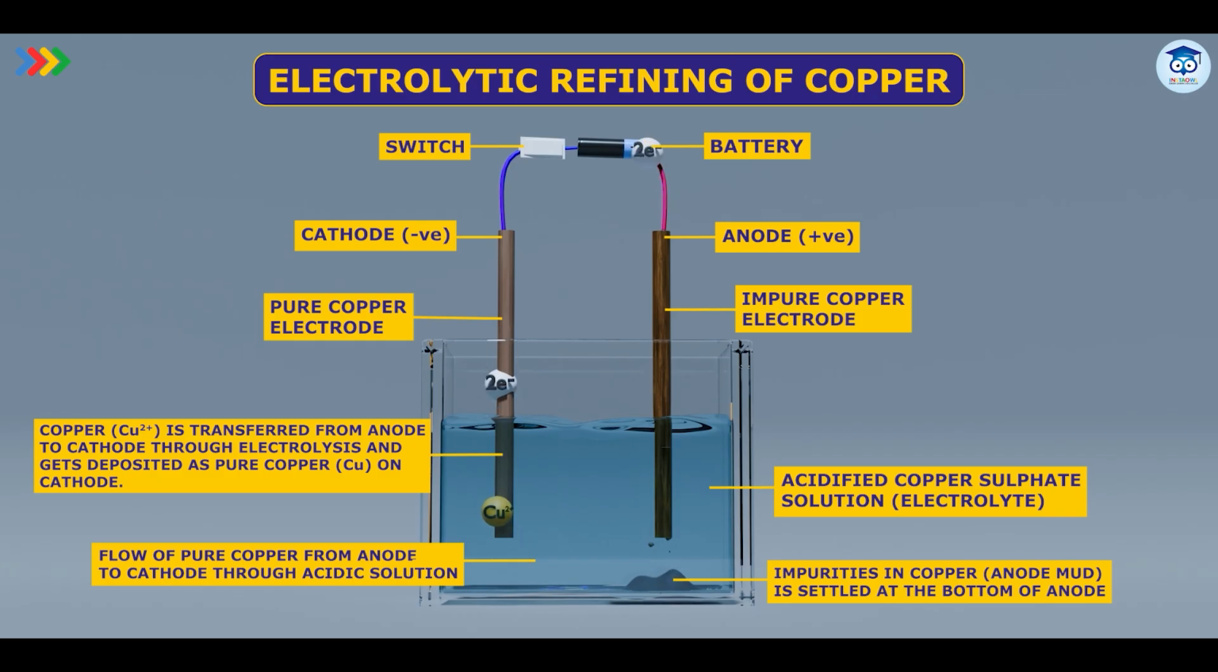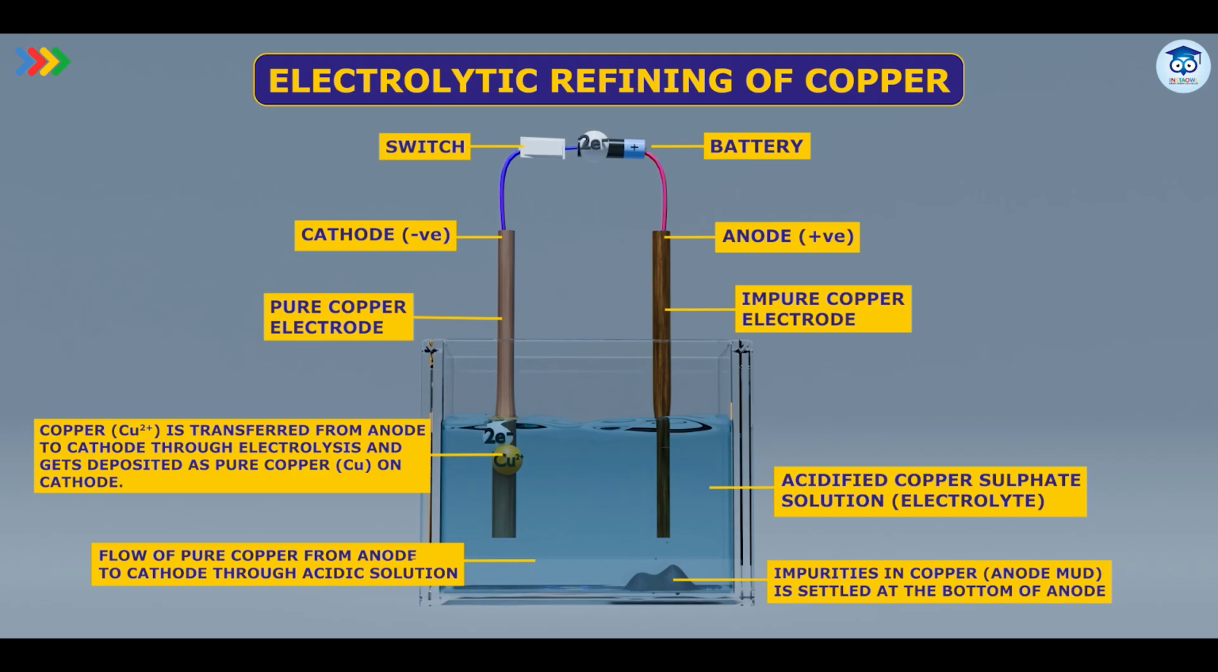Suppose 5 Cu2+ ions have come from the anode into the salt solution. So the same number of Cu2+ ions from the electrolyte will move and get attracted to the cathode, which is negatively charged. Those 5 Cu2+ ions from the electrolyte will go to the cathode and over there they are reduced. So they gain electrons and deposit at the cathode as pure copper metal.